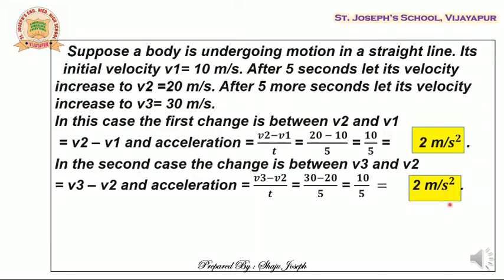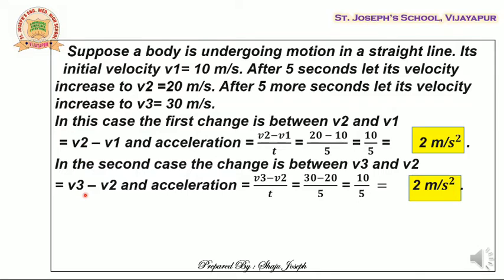So the acceleration in both the cases is same. We call this uniform acceleration. Velocity is not constant. It is going on changing. But the change in velocity is same. See, just concentrate here. v2 minus v1, that is 20 minus 10, answer is 10. What about v3 minus v2? That is 30 minus 20, which is also 10. See, the change is same.